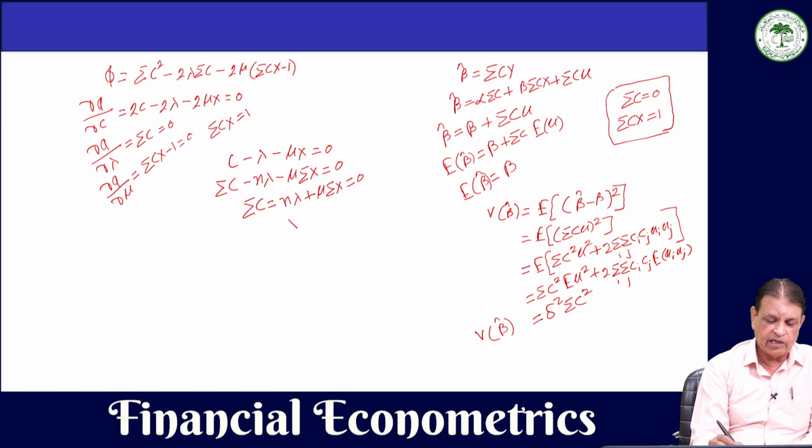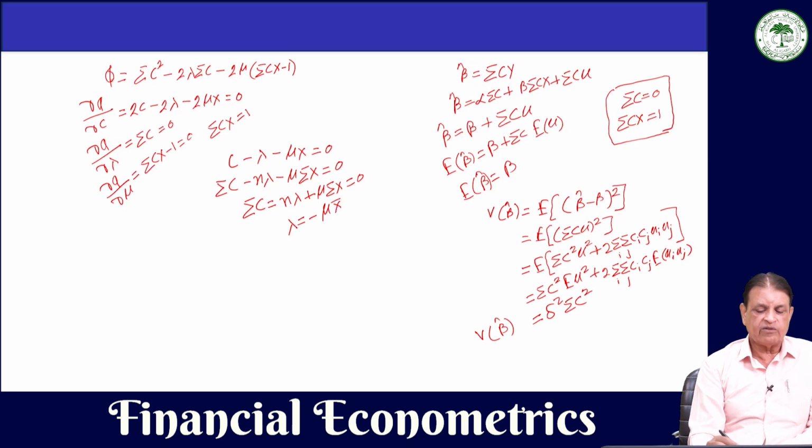So, what will be lambda? Lambda will be that we have to take n on this side, it will be minus x bar. Because if you take this on this side and divide it by n, then summation x divided by n will be x bar, so it will become minus mu x bar. This will be the value of lambda. This value of lambda we substitute here.